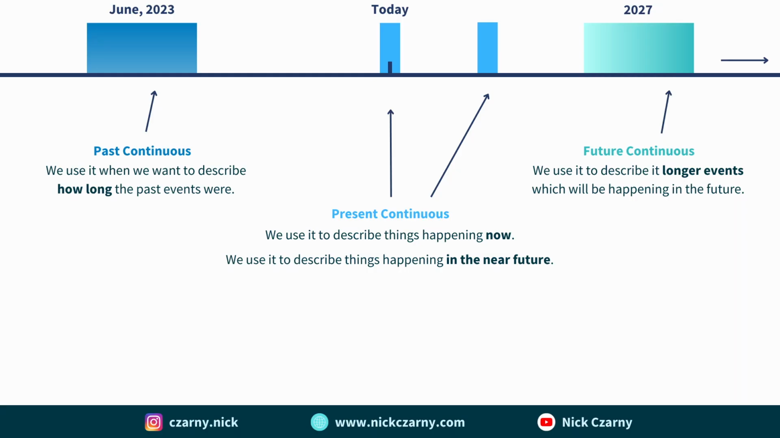So the continuouses. Past continuous, we use it when we want to describe how long the past events were. Present continuous, we use it to describe things happening at the moment right now, or to talk about certain things in the near future. And future continuous, we use it to talk about longer events in the future.